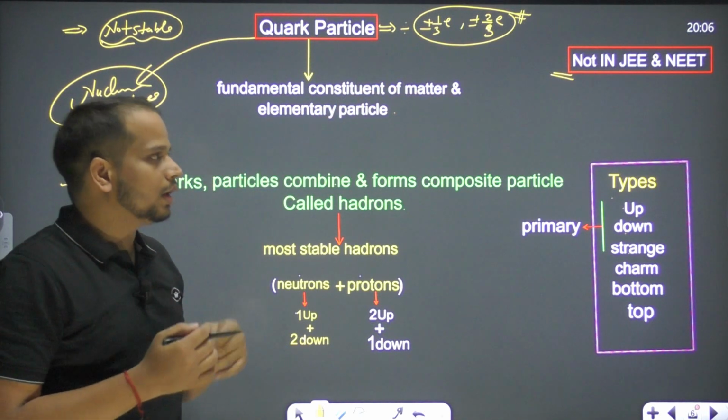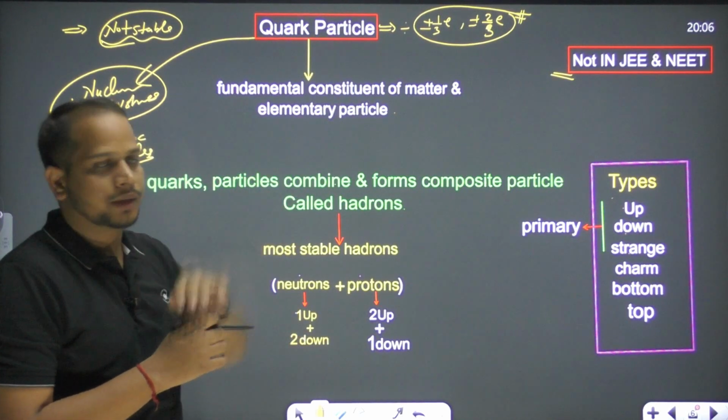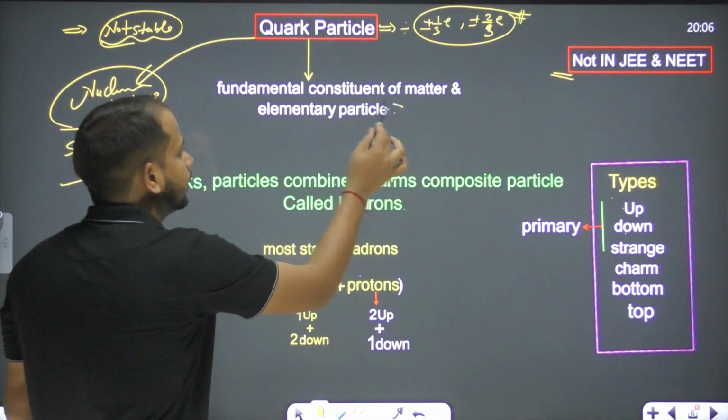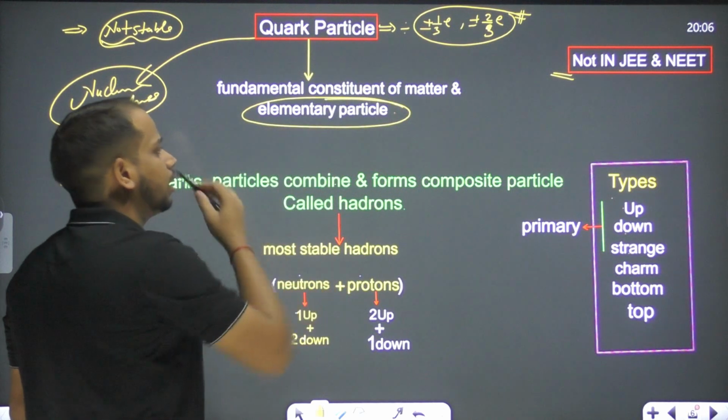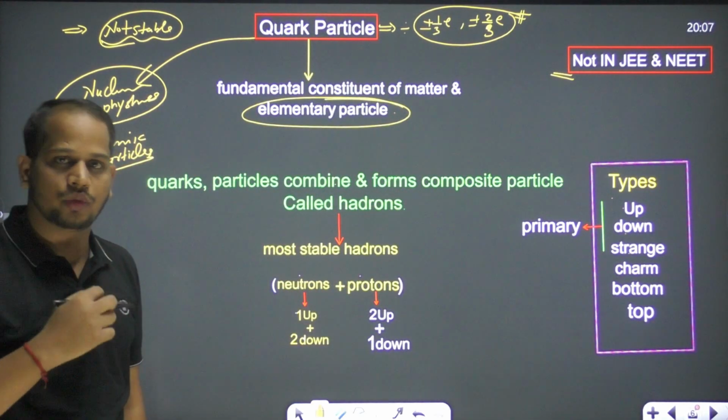But in our syllabus we have to stick only with the electron. We don't have to come to the quark particle. It's an elementary particle which is smaller than the electron, proton and neutron, right?